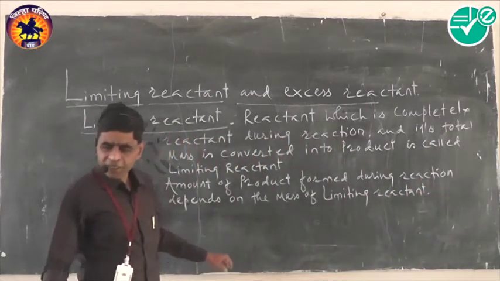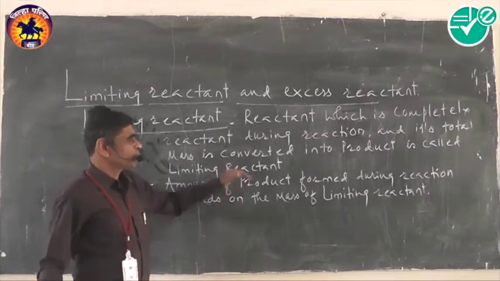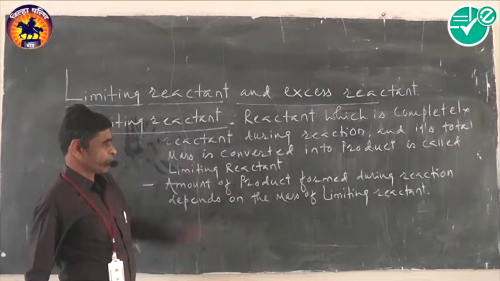It means the limiting reactant limits the formation of the product.